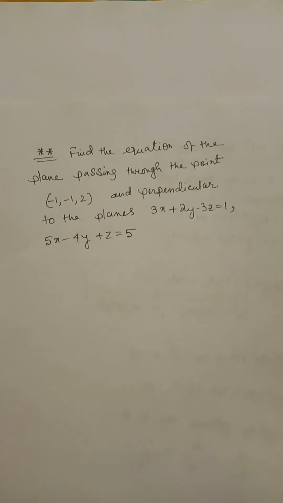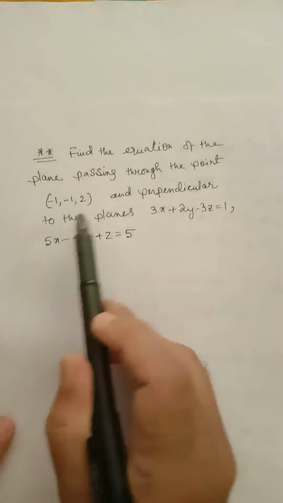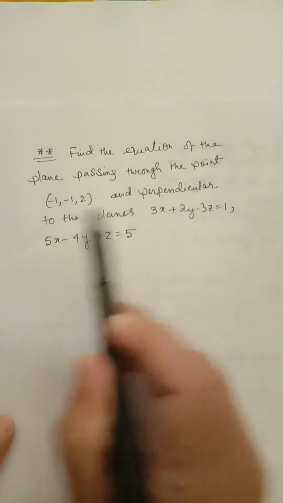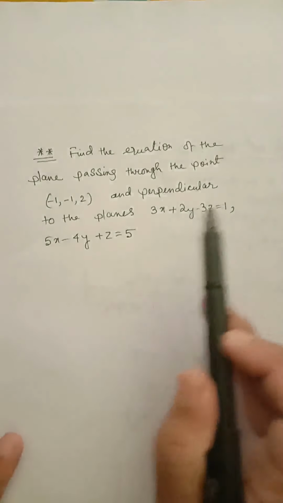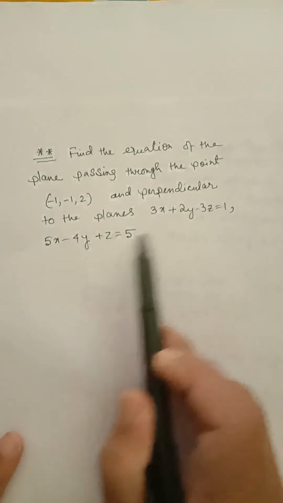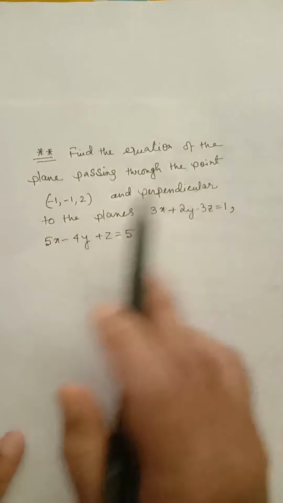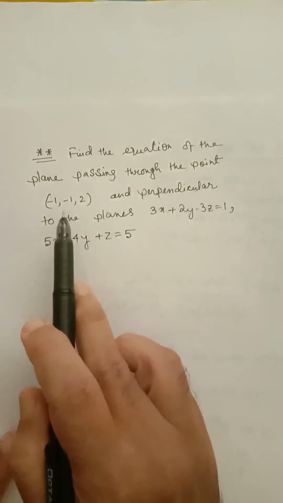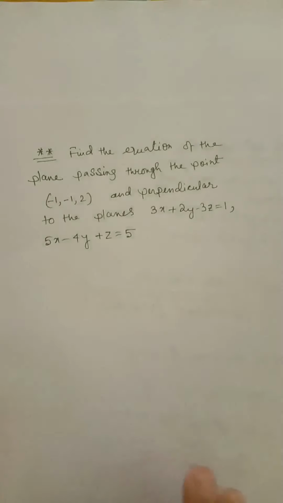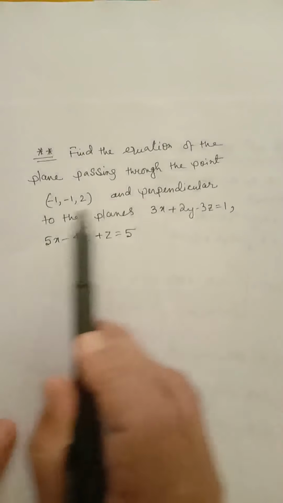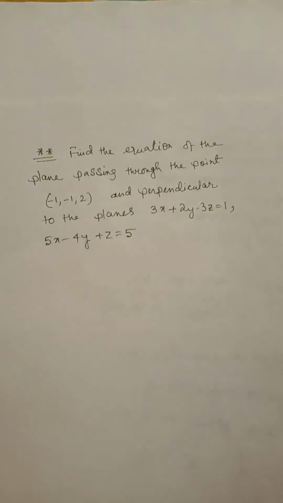Next, one very important question. Find the equation of the plane passing through the point -1, and 2 and perpendicular to the planes this and this. So a plane passes through this point and is perpendicular to these two planes. Now we know the equation of a plane which passes through this point.